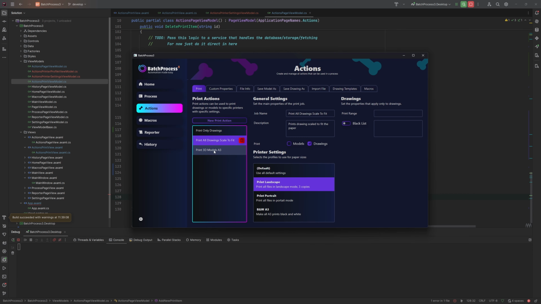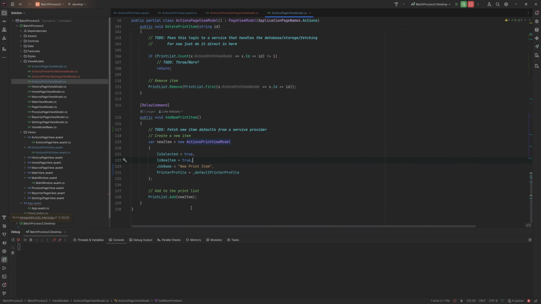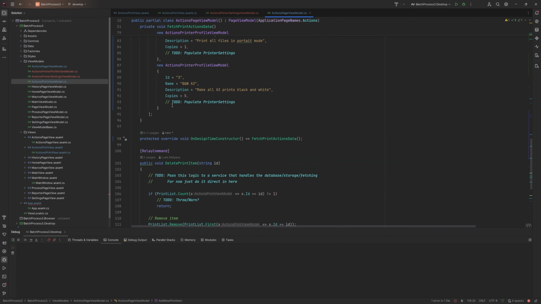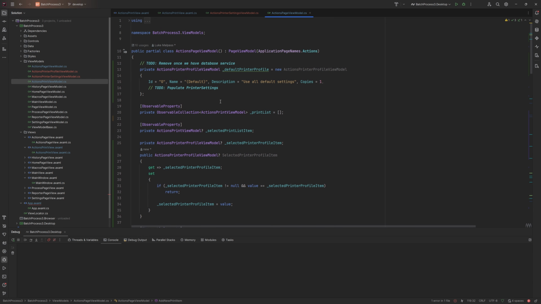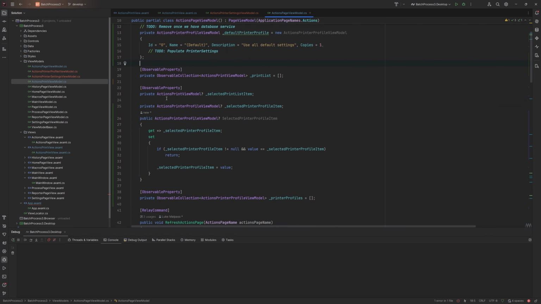So we have the selection correctly bound, and that's because we are storing references to the original classes. And when we come to use the service, you'll find out this is exactly what will happen anyway. You'll end up with references that get pulled in, and we bind them correctly. So we'll leave the ID in because that will be part of the database, but we will remove these once we have the database service. Otherwise, the binding gets very confusing.